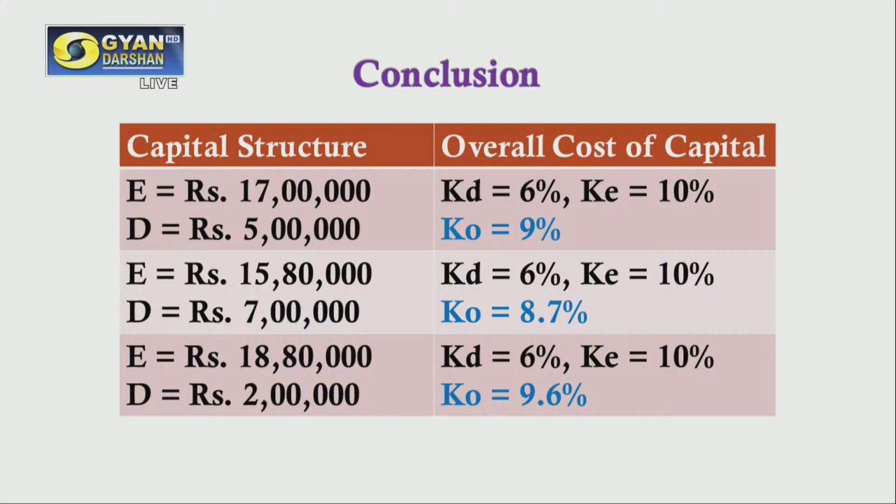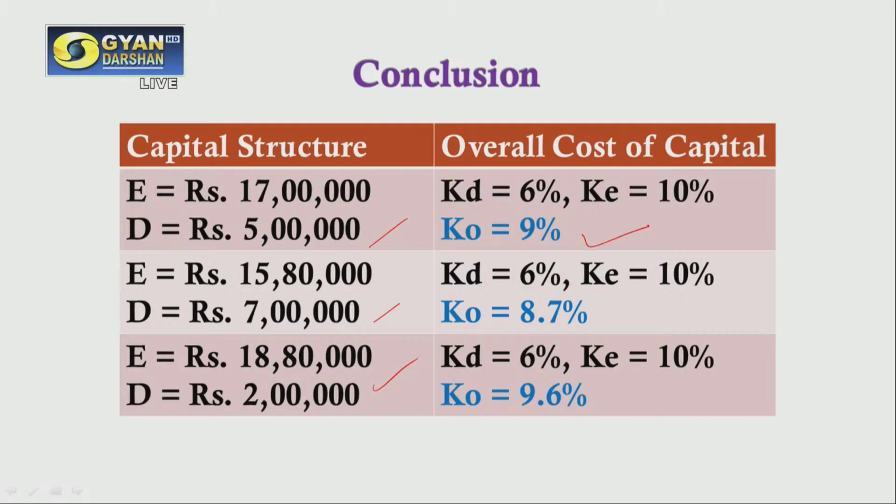So this is how we can see how the change in debt is changing the overall cost of capital and the value of the firm. Now, this is the conclusion of this question. You can see that when we are changing the capital structure, in the first case, we have debt as 5 lakh rupees. In the second case, we have increased the debt to 7 lakh rupees. In the third case, we have reduced the debt to 2 lakh rupees. And it is impacting our capital structure.